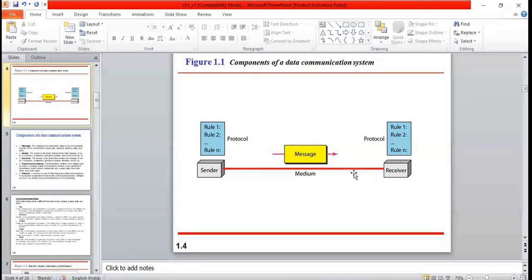Then the medium, through which the data is going to be transmitted, and the message, the information. To control sending data from sender to receiver, we need a set of protocols at the sender side and also at the receiver side. According to the protocol, it performs the required operation of sending data.